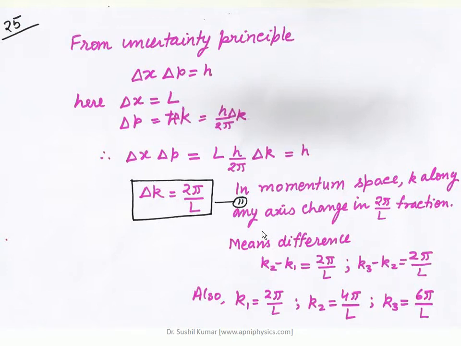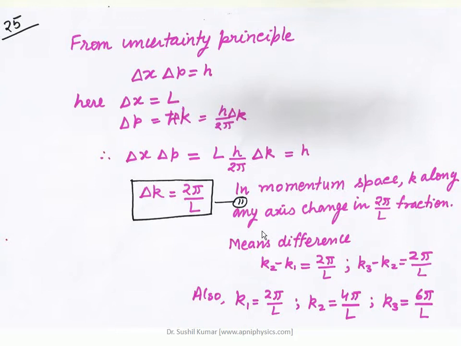Now we are using the uncertainty principle here, that is Δx Δp is equal to h, where Δx represents the uncertainty in the position when we try to measure the momentum of the particle, and Δp is the uncertainty when we try to locate the particle exactly, right? So the product of these two uncertainties is equal to the Planck constant, and this is the first law of the uncertainty principle defined by Heisenberg, known as the Heisenberg uncertainty principle.